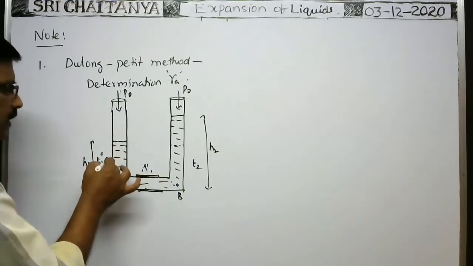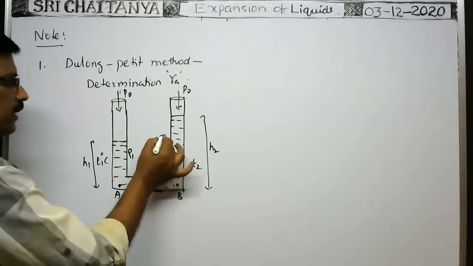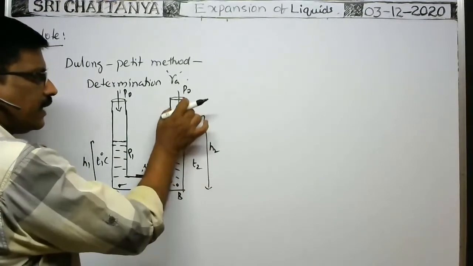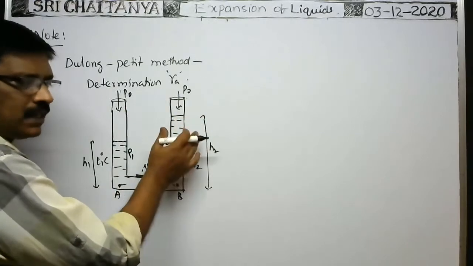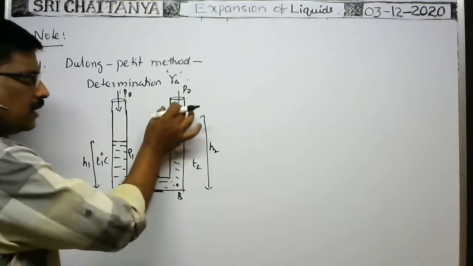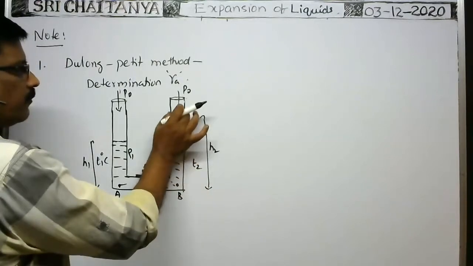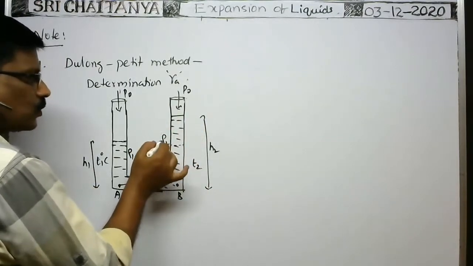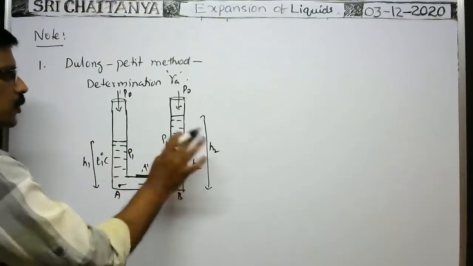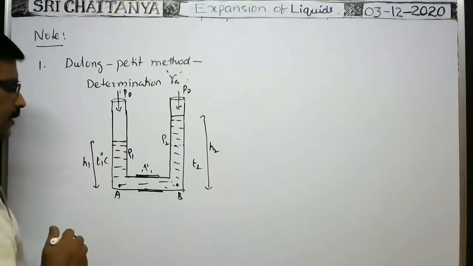As the temperature of this liquid is T1, the density of this liquid is ρ1, and the density of the other liquid is ρ2. Because at a temperature T2, the liquid level rises due to expansion, not due to surface tension or capillary phenomena. Capillary action is not considered here, because these are wide tubes. At T2, because of expansion of the liquid, the density changes to say ρ2, which is less than this one. Now we know H1 and H2, and they ask us to find the coefficient of apparent expansion of the liquid.